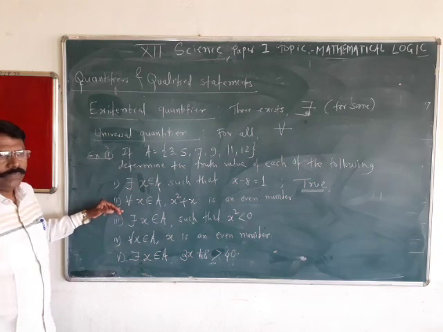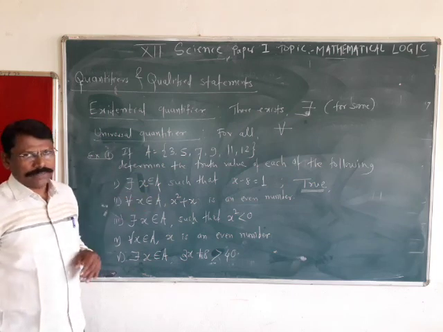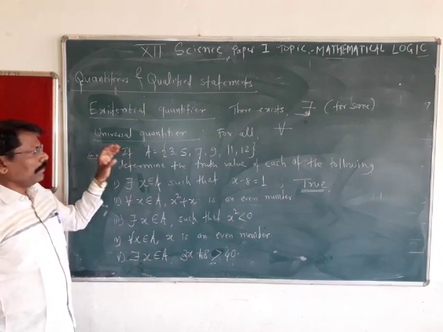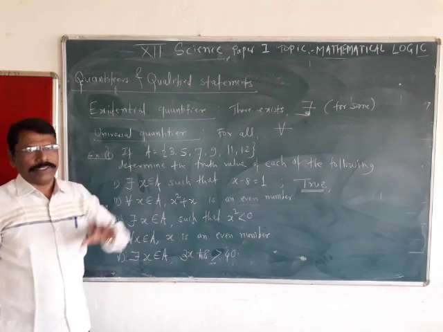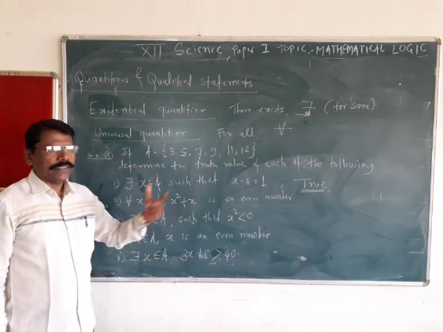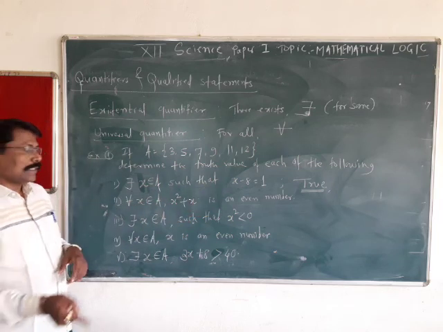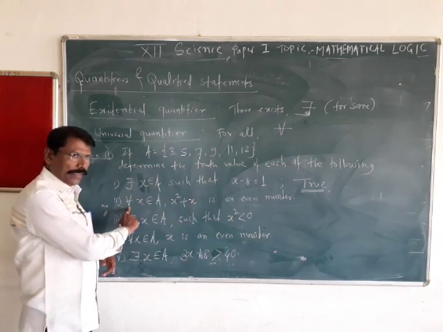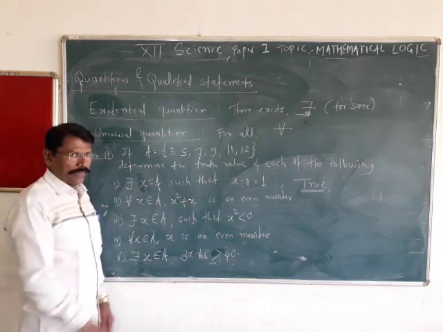Second, for all x belonging to A, that is, every member of the set A has a compulsion: x square plus x is an even number. It is an open statement, but by putting the universal quantifier, it becomes a quantified statement.